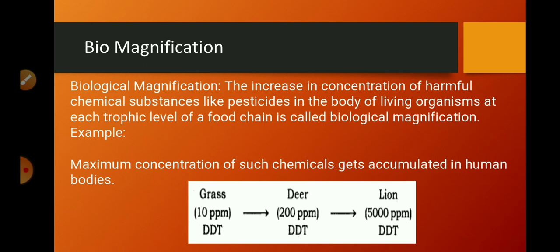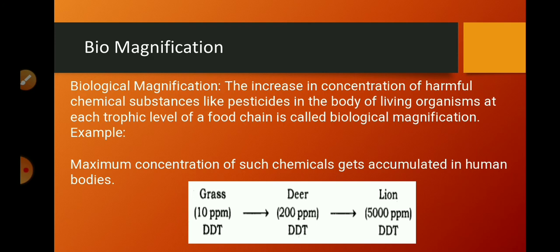As these chemicals are not degradable, they get accumulated in each trophic level. As trophic level increases, the concentration of these toxic substances, these chemicals and pesticides, also increases. This accumulation of pesticides or chemicals is known as bioaccumulation.